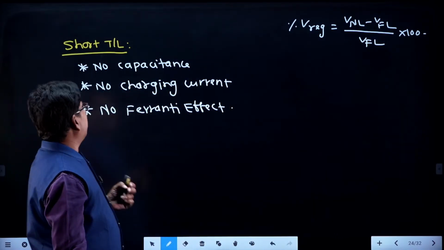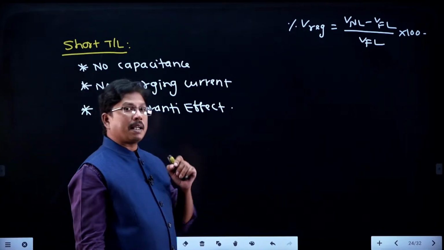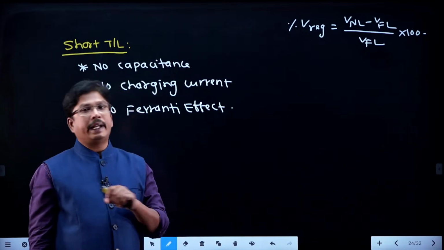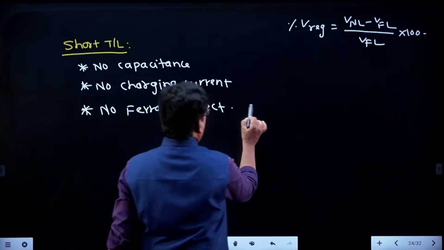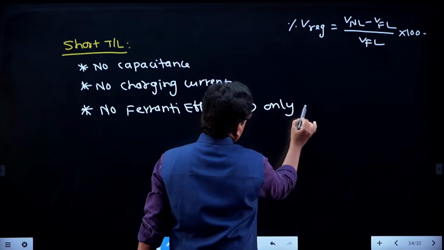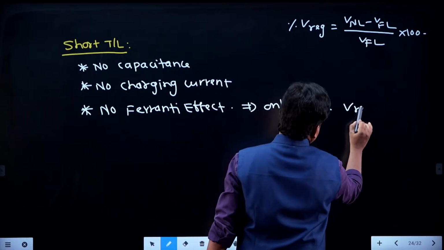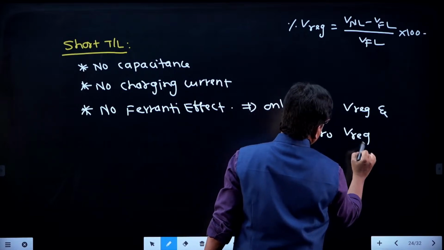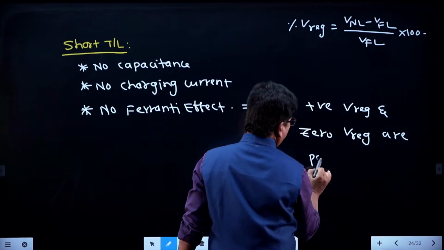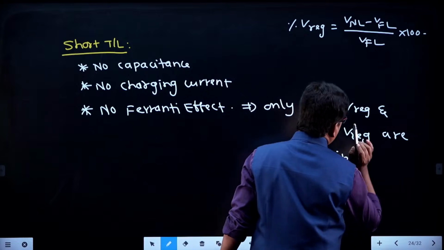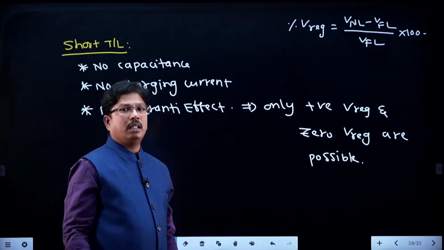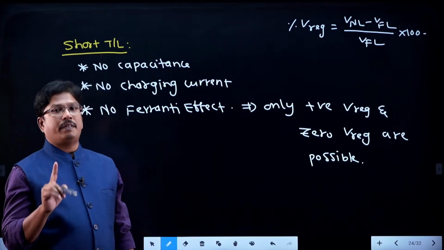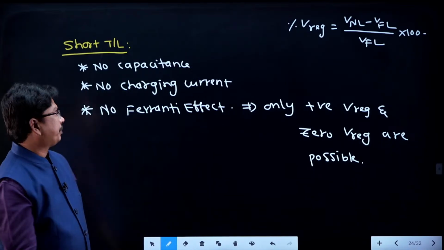Right. So, in case of short transmission line, we can get positive voltage regulation, we can get zero voltage regulation, but we cannot get negative voltage regulation. So, you can say that only positive voltage regulation and zero voltage regulation are possible. Negative voltage regulation we never get in case of the short transmission line. Negative voltage regulation definitely occurs because of the effect of the capacitance.